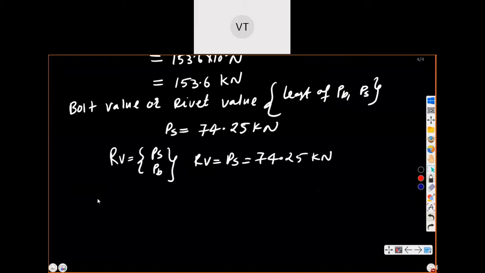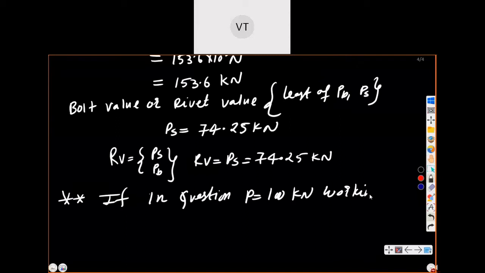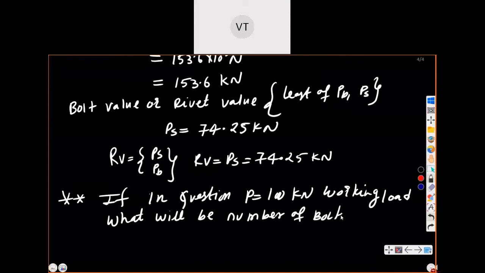So if someone says number of bolts required, let us say for your better understanding, if in the question P is equal to 100 kilonewton working load, what will be the number of bolts required?